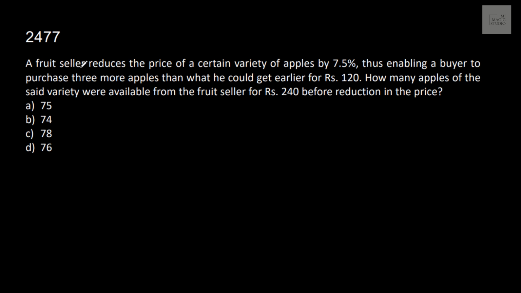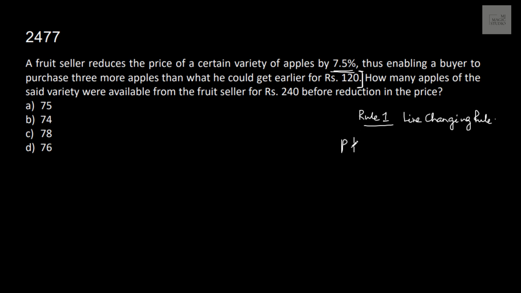A fruit seller reduces the price of a certain variety of apples by 7.5%, thus enabling a buyer to purchase 3 more apples than what he could get earlier for rupees 120. Here our rule 1 from our rule book, the line changing rule, would be very helpful.